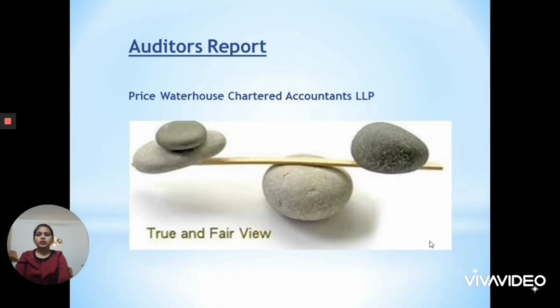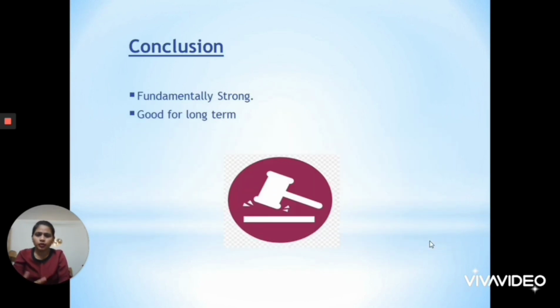Okay. Now let's have a look at the auditor's report. Pricewaterhouse is the auditor of this company. Auditor's report helps us to give a true and fair view about the company. If the auditor says that the company has a true and fair view, it means that the figures mentioned in the financial reports are reliable, the numbers are not cooked up. So here we have got a true and fair view. It looks pretty good for investment, but we can also say that the stock is a little overvalued as compared to its peers. But the stock is good for long-term investment.